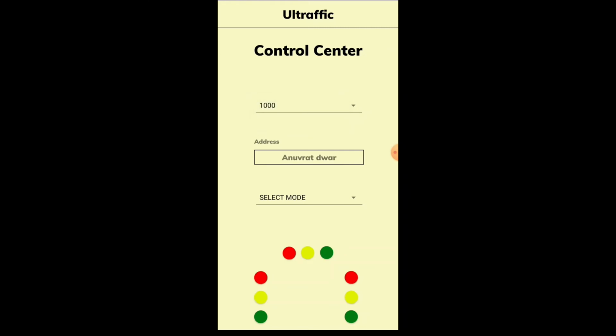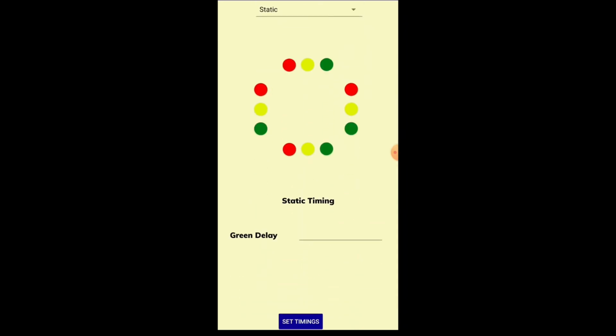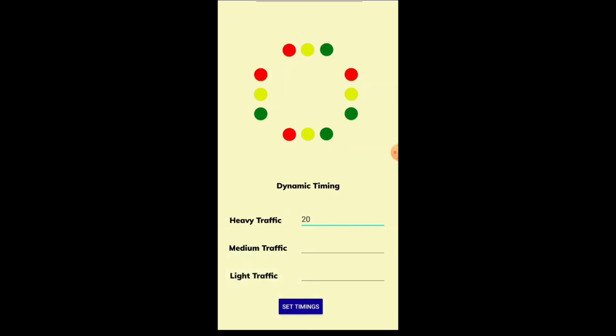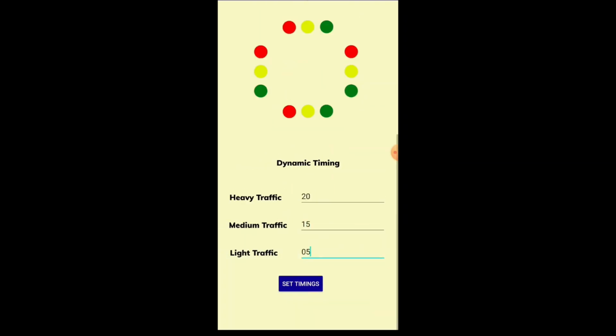The address of the same junction will be displayed. Now the user will have to select a mode. So he can either select static, for which he has to enter green delay, or he can select dynamic, for which he has to set heavy traffic delay, medium traffic delay, and light traffic delay. On clicking the set timing button, this signal will be assigned all three values and it will be stored in the data.